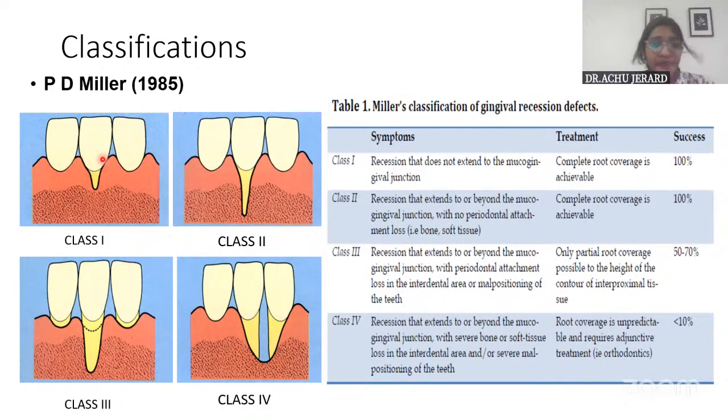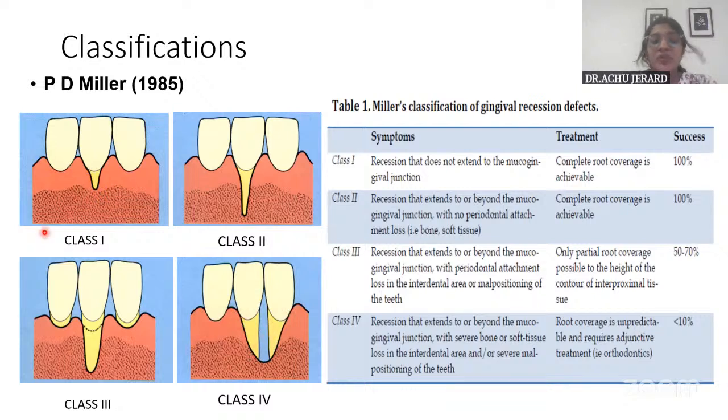So for that, I think all of you would know Miller's classification, right? That is, one which just extends up to the mucogingival junction, but not beyond it, is class 1. And then if it extends beyond the mucogingival junction, it is class 2. In both these cases, there will be no soft tissue loss or interdental bone loss. And in the third one, there will be some soft tissue loss and interdental bone loss, and also it extends beyond the mucogingival junction. And in the fourth, it extends beyond the mucogingival junction with severe bone loss and attachment loss.